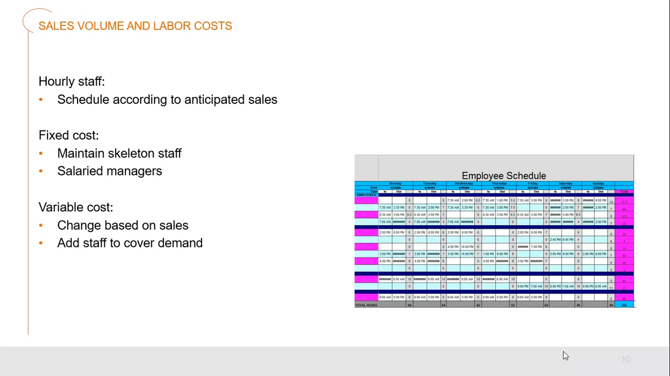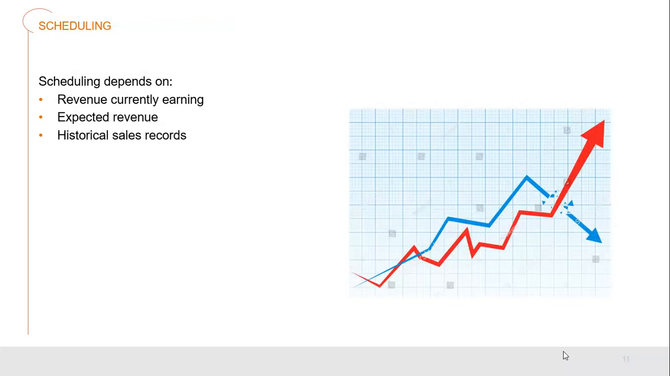Our variable costs are where we can change the amount of staffing that we have coming in depending upon the sales. And so we have to make sure that we have staff to cover all of our demand, whether we're busy or going quieter. We have to do our scheduling depending upon the revenue that we're currently earning and the expected revenue that we're hoping for. This is all worked out by our historical sales records so that we can understand certain times of the day, certain days of the week, month and year when we expect to be busier or quieter.